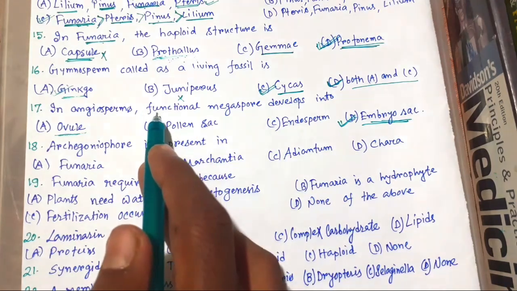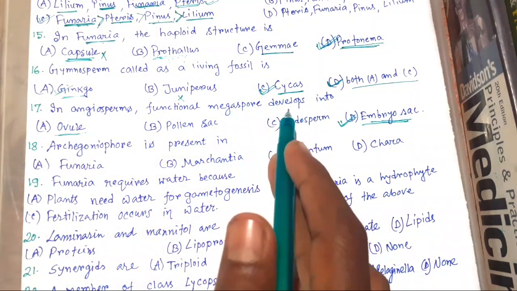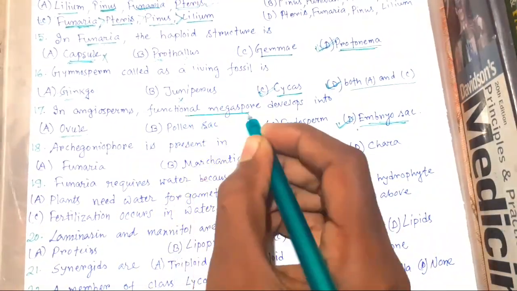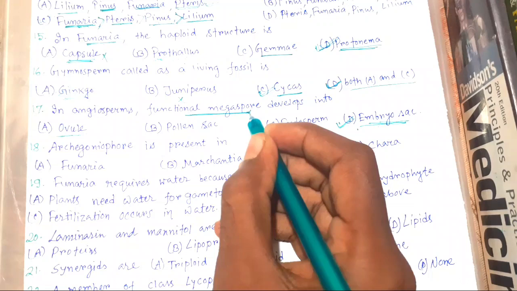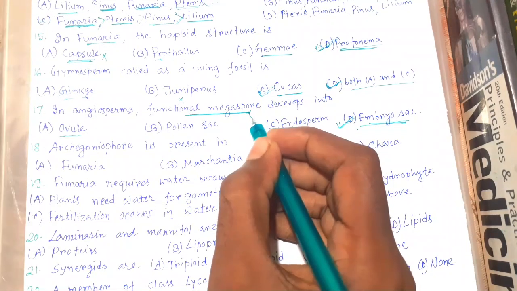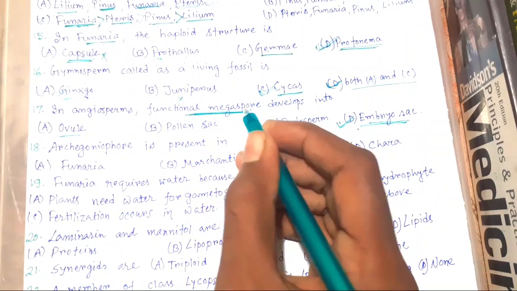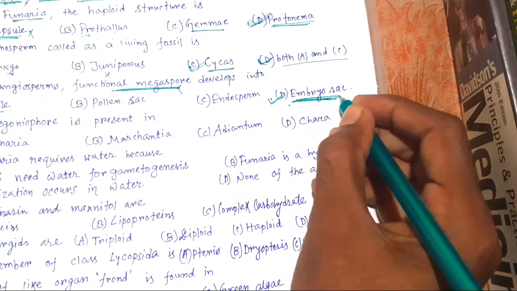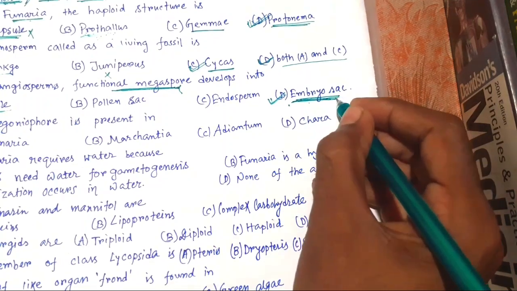This functional megaspore develops into embryo sac. It is haploid because it is formed from meiosis of megaspore mother cell. So the embryo sac is also haploid.